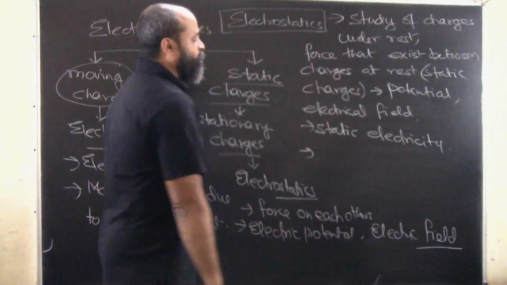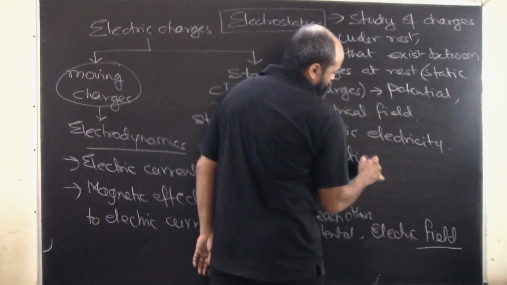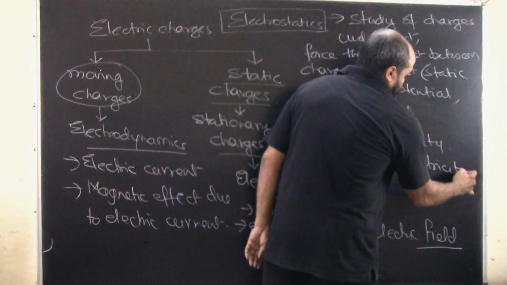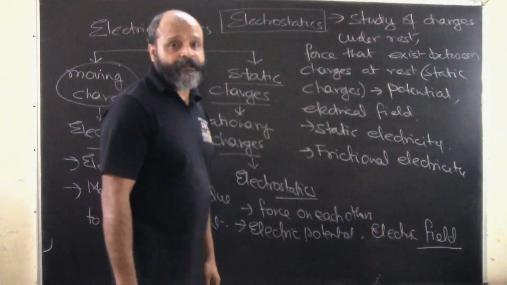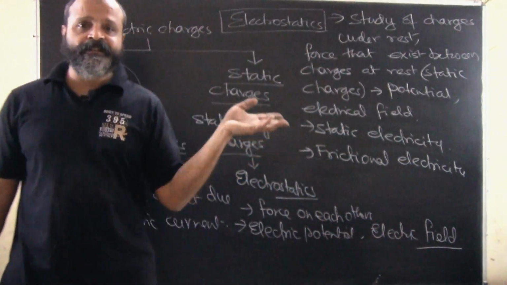In this way we can also say that electrostatics is basically static electricity, or we can also call it frictional electricity. Although friction has got nothing to do with electricity unless we study resistance, this is also called frictional electricity, which means that charges are basically static.